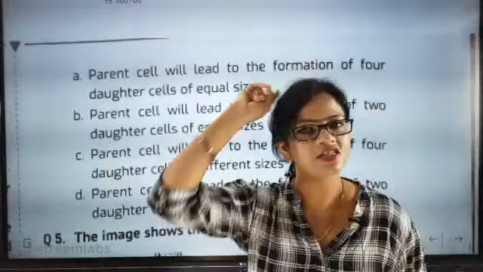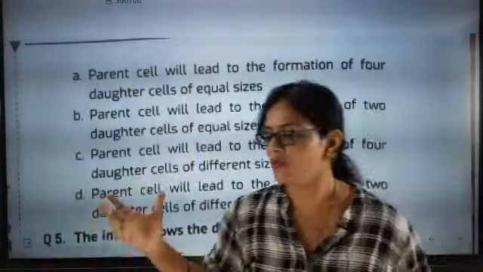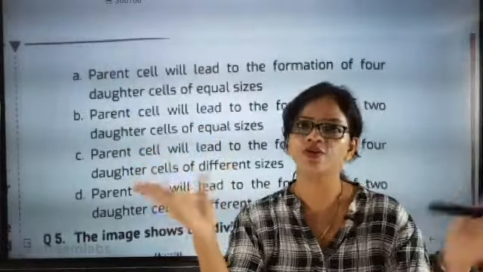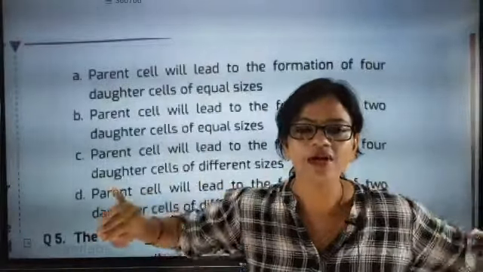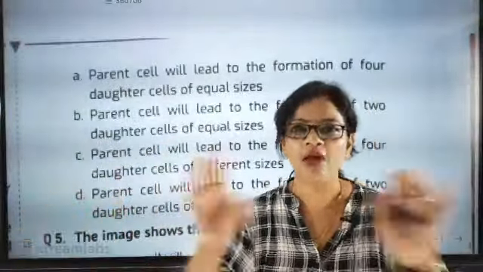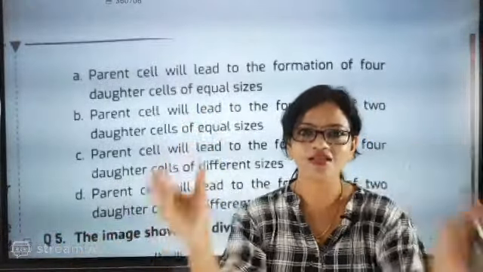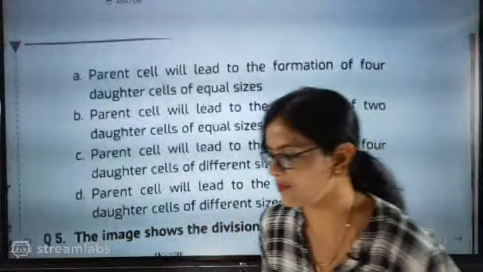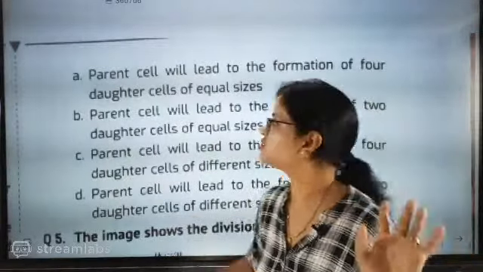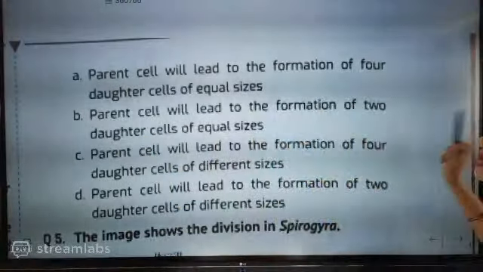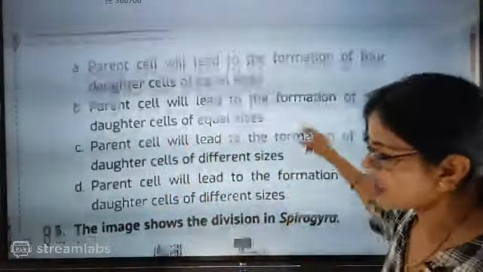Just take it out from your brain, because I know in the examination you are going to make the same mistake. You will say, auntie, amoeba size is not uniform. But the division is exactly equal division. Whether the daughter cell structure or outer boundary is different or same, we are not going to see that. But the constituents are going to be equally divided, that you have to remember. So parent cell will lead to the formation of 2 daughter cells of equal sizes. After that, how they grow is their problem. I hope you have understood.